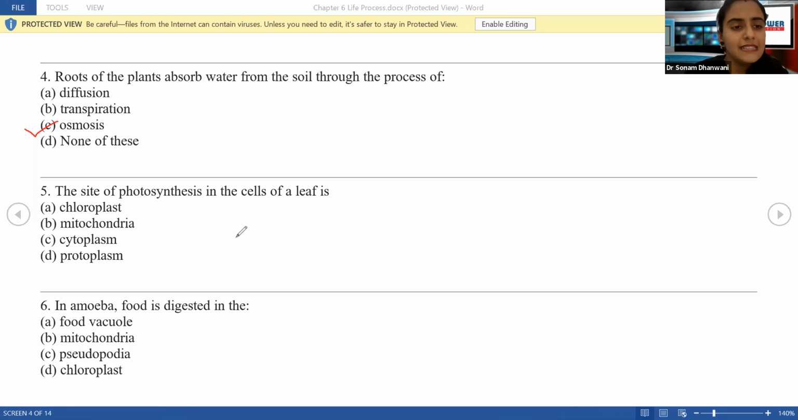Going ahead. The site of photosynthesis in the cells of a leaf is... Where does photosynthesis take place? Photosynthesis takes place in the chloroplast. Chloroplast is a very important organelle of the cells where photosynthesis takes place. If you all remember what we have seen in the chloroplast, this is going to be the structure of the chloroplast. It has small disc-like structures, right? What do we call those disc-like structures? Those disc-like structures are known as thylakoids.